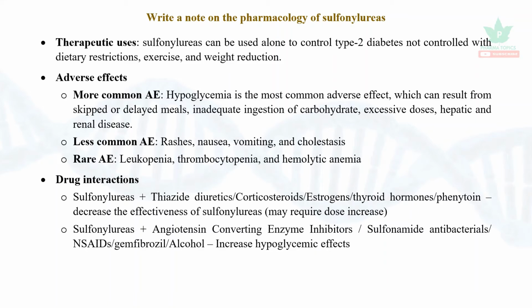Sulfonylureas when combined with angiotensin converting enzyme inhibitors, sulfonamide antibacterials, NSAIDs, gemfibrozil, or alcohol, it increases the hypoglycemic effects. Sulfonylureas when combined with alcohol, it may cause disulfiram-like reactions.